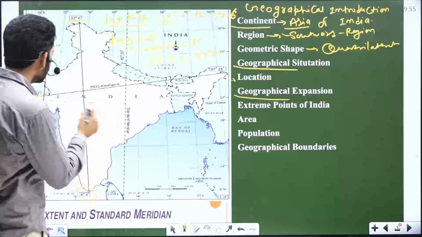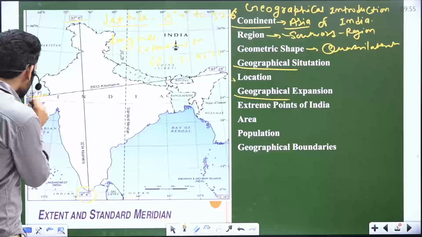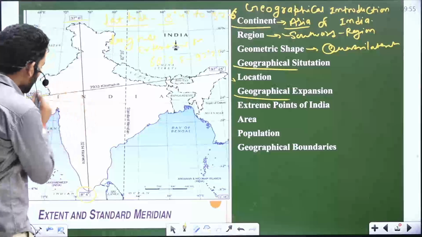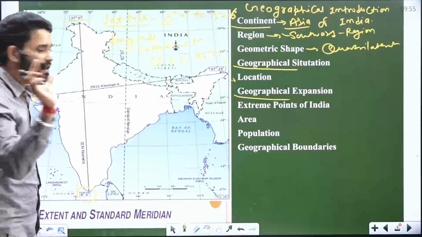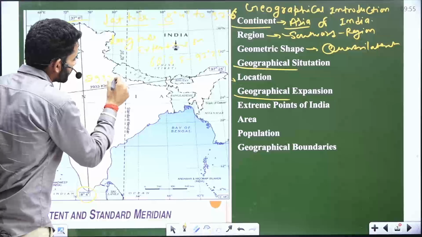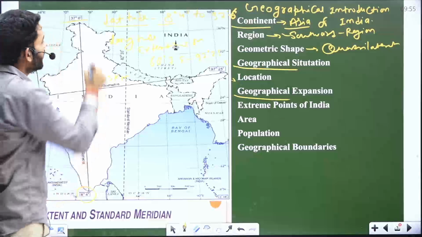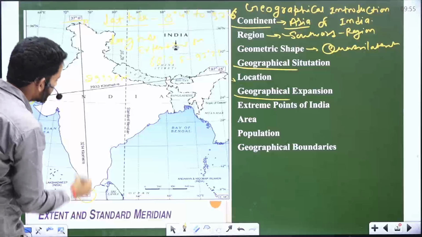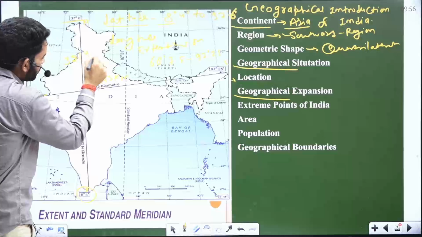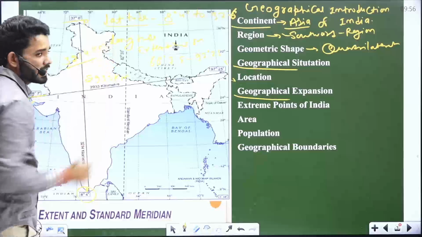Geographical expansion is from our west point to east point. It means the distance from west to east is 2933 kilometer. Clear? And north to south is 3214 kilometer. Clear?